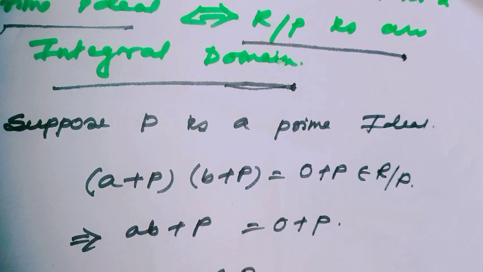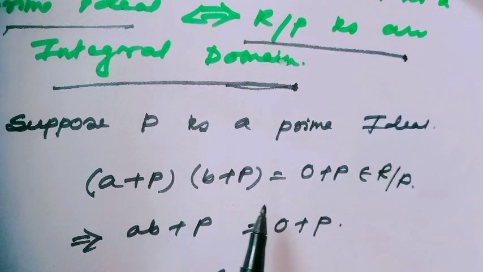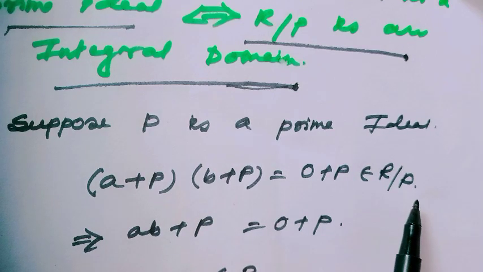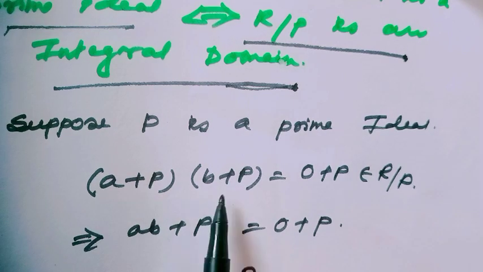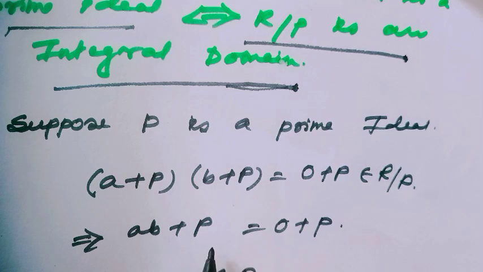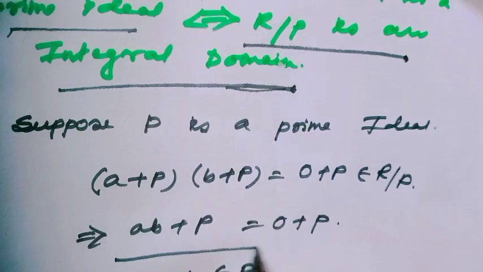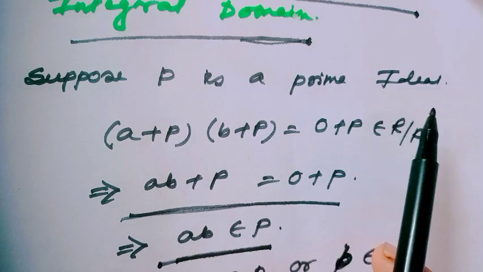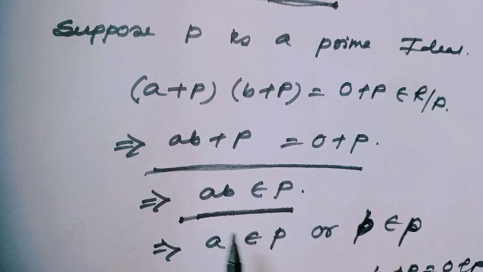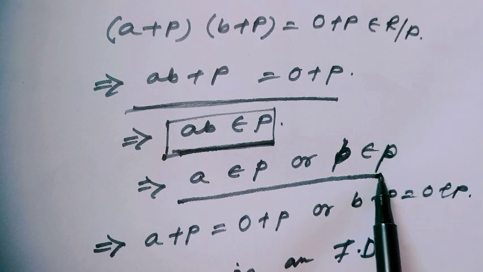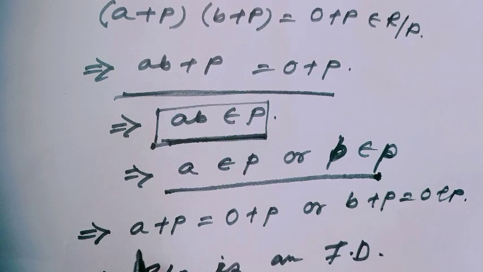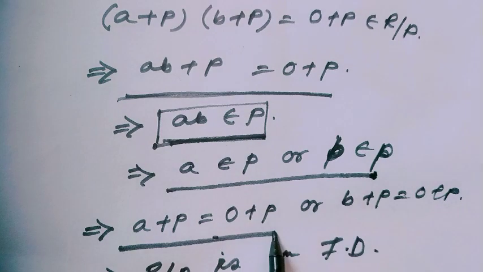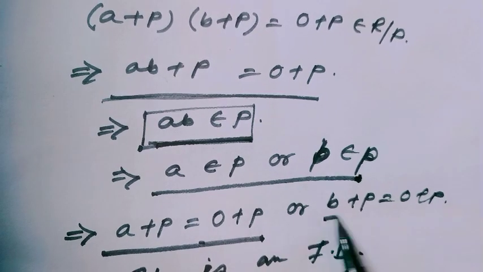For this, consider two zero divisors in the quotient ring R mod P. Consider a plus P times b plus P equal to 0 plus P, which obviously belongs to R mod P. By the rules of quotient ring, this would be ab plus P, which is equal to 0 plus P. And when two cosets are equal, then we can tell easily from this line ab belongs to P. And since I have considered P is a prime ideal, then by the definition of prime ideal, this means either a belongs to P or b belongs to P. Then from this line we can tell a plus P equal to 0 plus P or b plus P equal to 0 plus P.